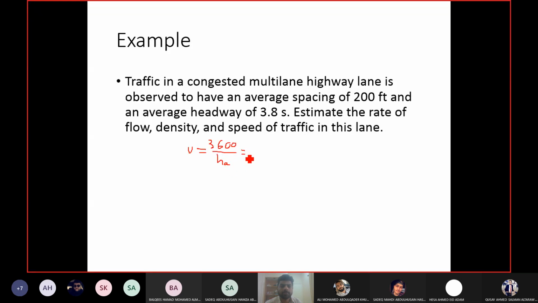So how much is it? 947.3. Okay, so 947 vehicles per hour per lane.